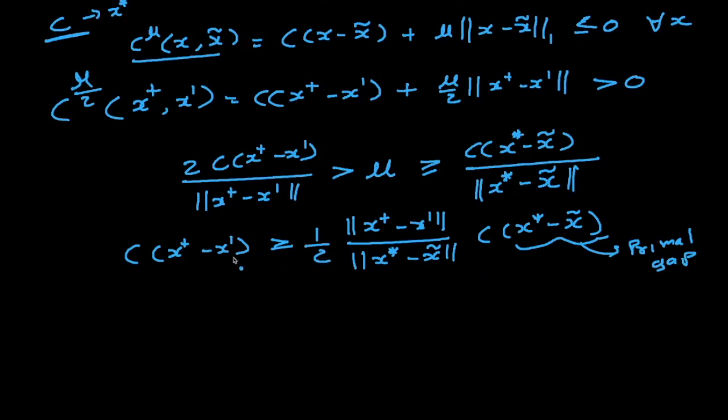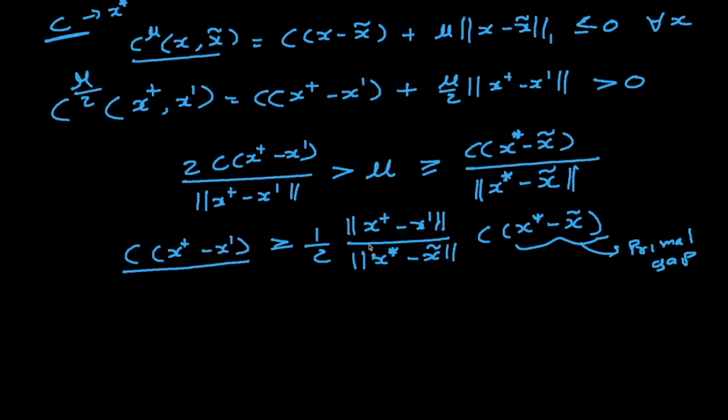right? And what is this? This is the improvement we get in one augmentation step, right? So if we can find out what this quantity is, then we can bound the improvement. We can lower bound our improvement in terms of our original primal gap. Okay, so let's see. This part, which is the norm, right?